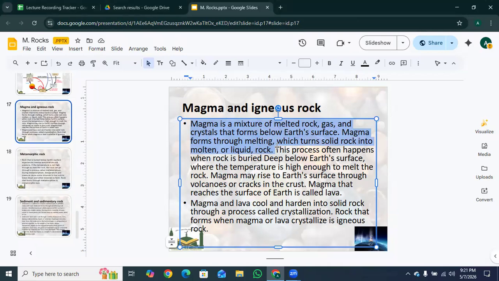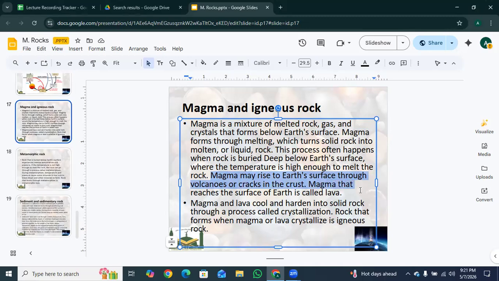the rock. Okay, so basically, we are talking about how magma is a hot liquid mix of melted rock, gases, and crystals. And where it lives, it always stays underground, below Earth's surface. And how it forms: when solid rocks get buried very deep, the intense heat melts them down into a liquid. Magma may rise to Earth's surface through volcanoes or cracks in the crust.